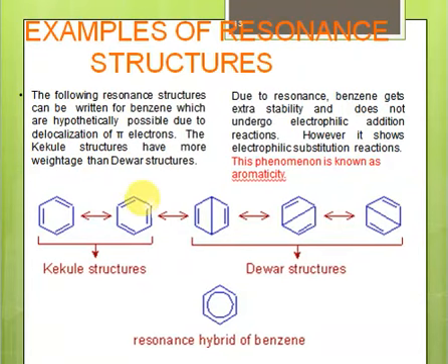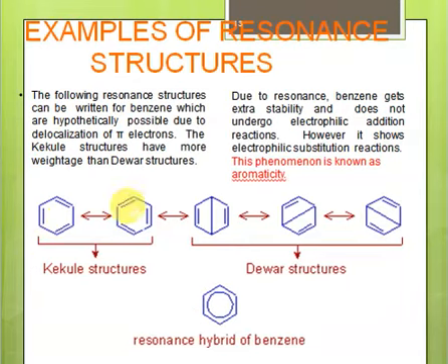So in order to explain that this bond distance between carbon and carbon is less, these Dewar structures help us to indicate that actually there is some sort of bonding character between the diagonal carbons, right? So these five structures together explain the structure of benzene, in which all of the carbons have double bonds, but none of these structures is real.